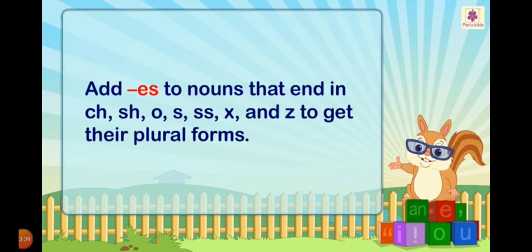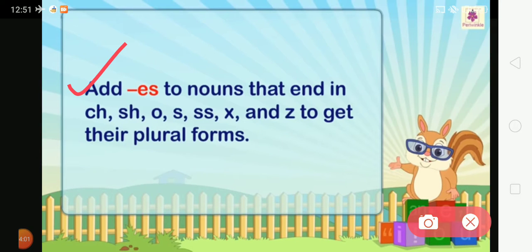So dear students, there are many more instructions for you. How could we change a word from singular to plural? Add es to nouns. You have to remember that we add es to nouns that end in ch, sh, o, s, double s, x and z to get their plural forms.